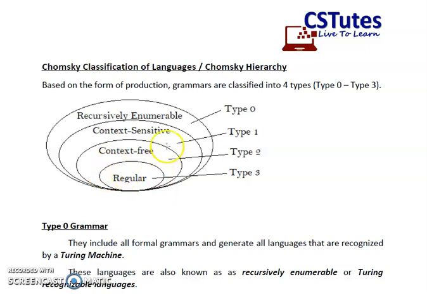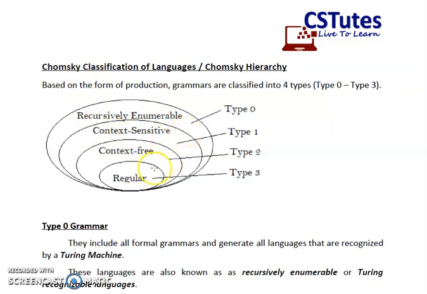As you can see from this diagram, regular grammar is a subset of context-free grammar. Context-free grammar is a subset of context-sensitive grammar, and context-sensitive grammar is a subset of recursively enumerable grammar. So we can say that regular, context-free and context-sensitive grammars are subsets of recursively enumerable grammar.